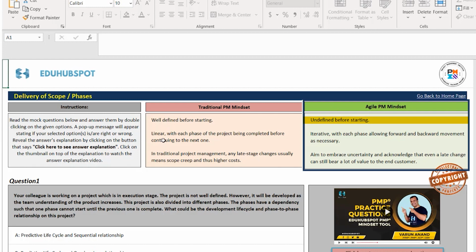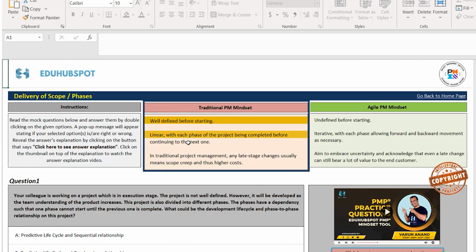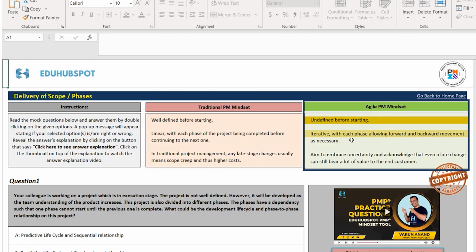In the predictive side, the scope is linear, with each phase of the project being completed before continuing the next one. You don't do things in parallel. That's how typically it is done in predictive side. However, in agile, it's iterative, with each phase allowing forward and backward movement as necessary. So you can jump between phases multiple times on the agile. That's the beauty of agile. You can do two phases parallelly also on the agile projects. So you can do that.